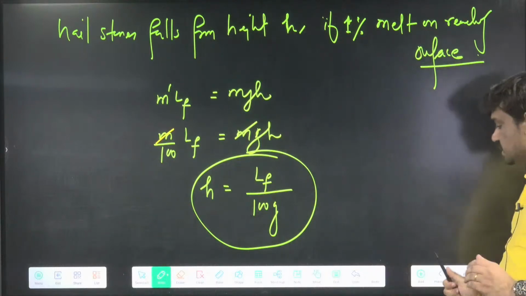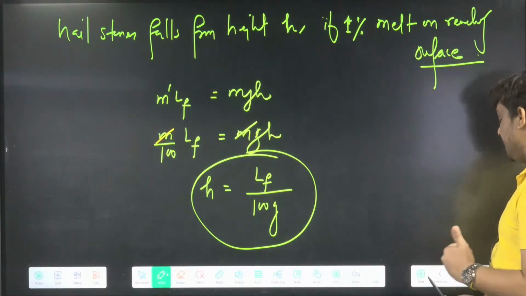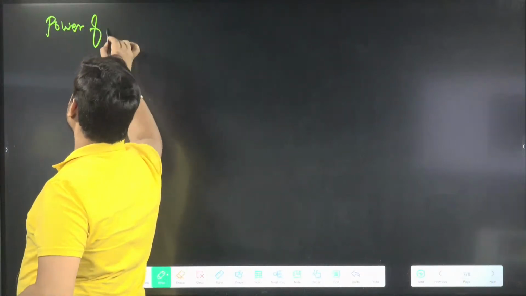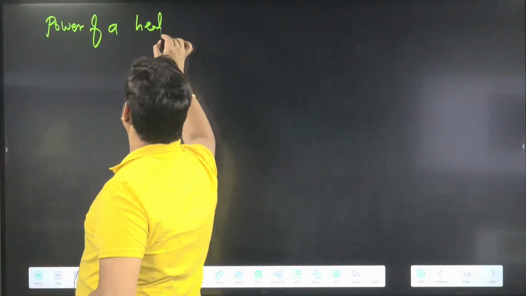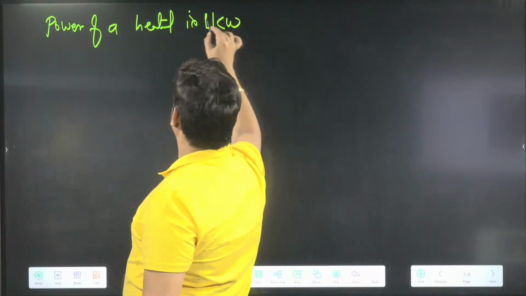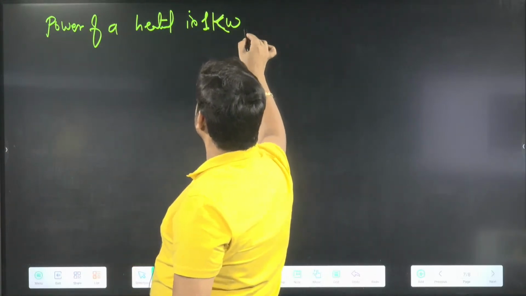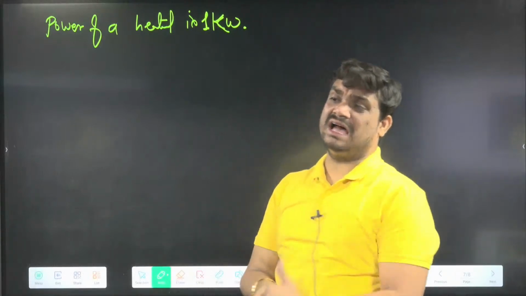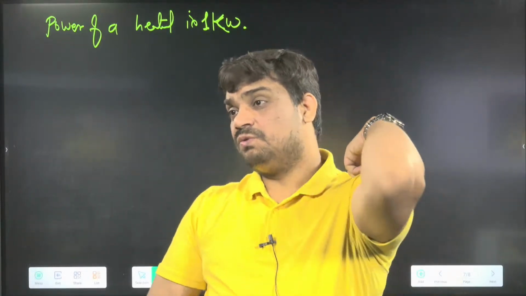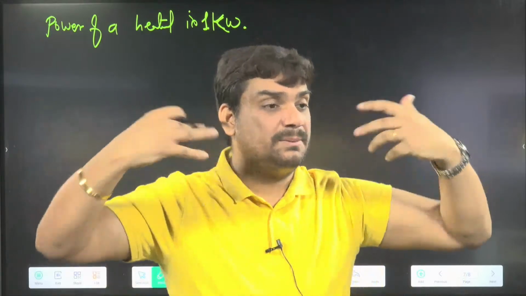Now some questions related to power. Power of a heater is 1 kilowatt. You know that all these devices are not ideal devices, so some losses are always associated.